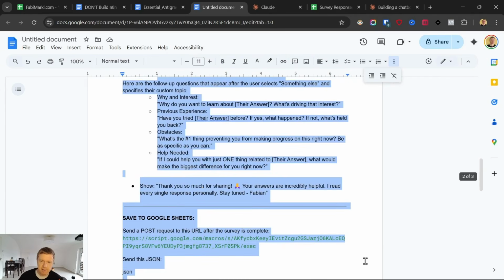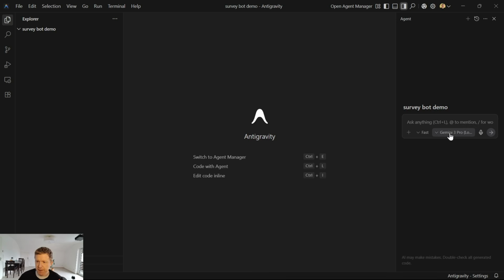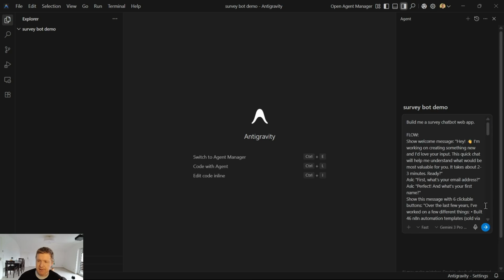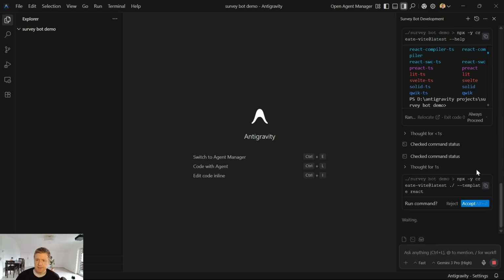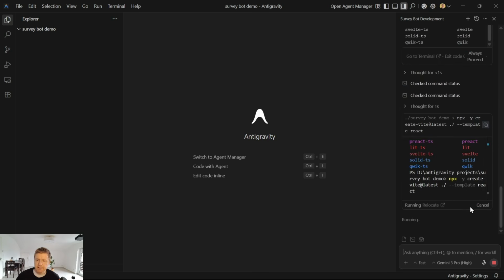This is what Claude figured out for me just by going back and forth and planning my app. Here, make sure I switch to high. That's the most advanced version of Gemini 3. And then I paste this prompt and click submit. Now, as it's building the app, it needs to run a few commands, and you need to click accept.